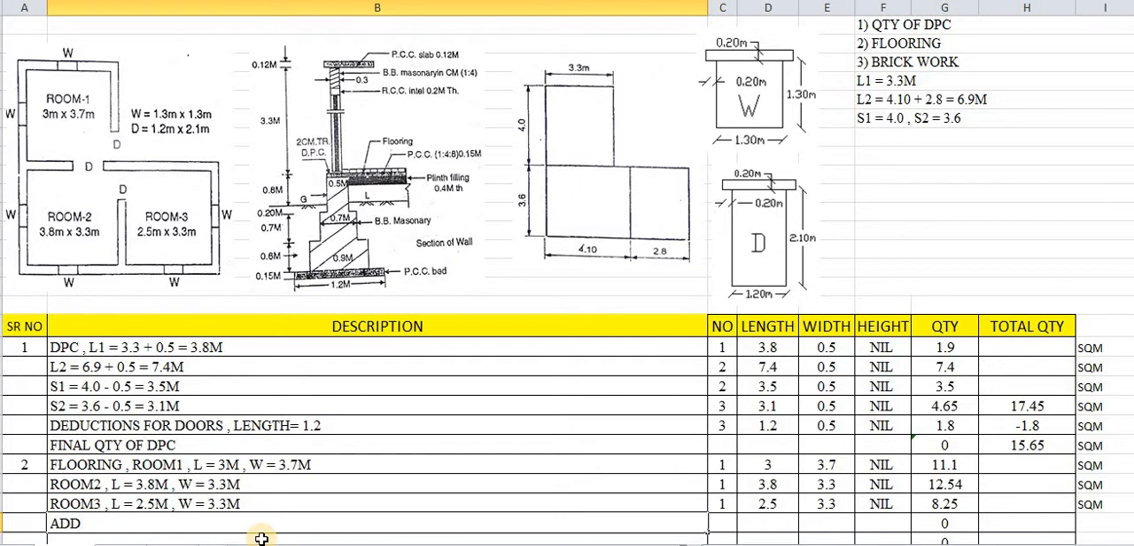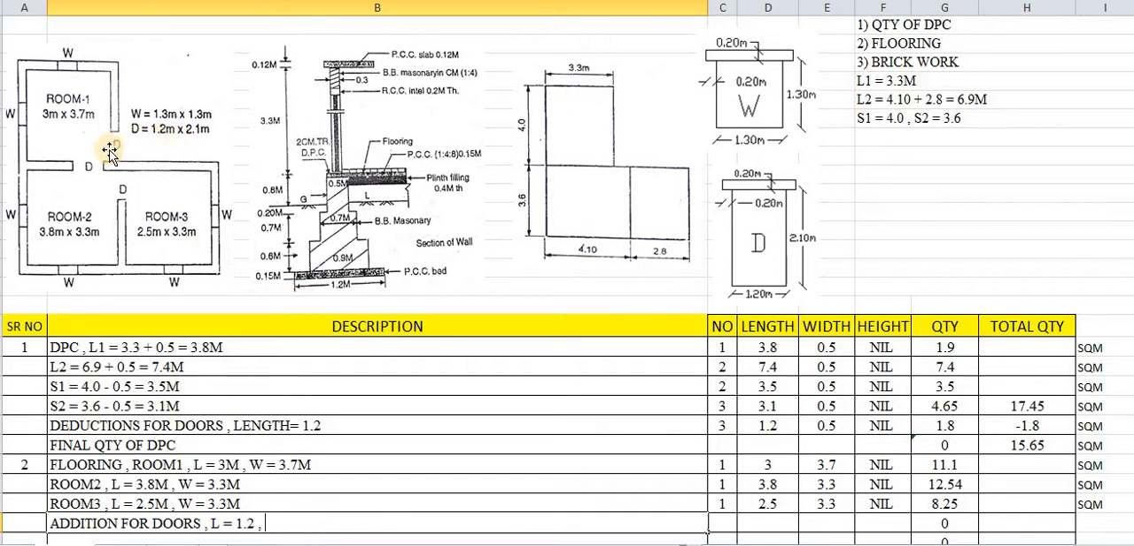Addition for doors. We have to add some more quantity of flooring in case of doors. So how many numbers of doors are there? 3 numbers of doors. What about the length of door? The length of door has been given as 1.2. That means the length is 1.2. What about the width of door?